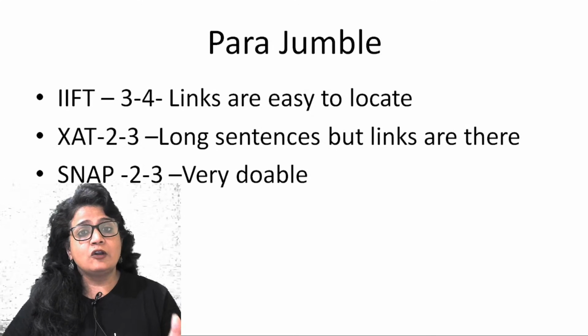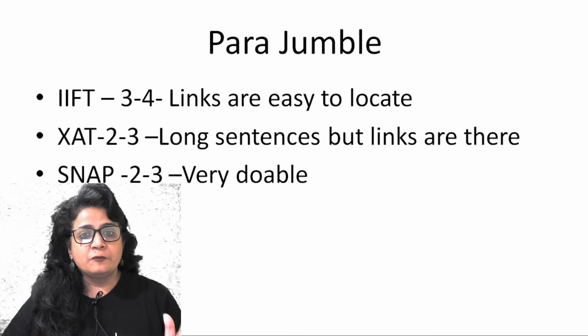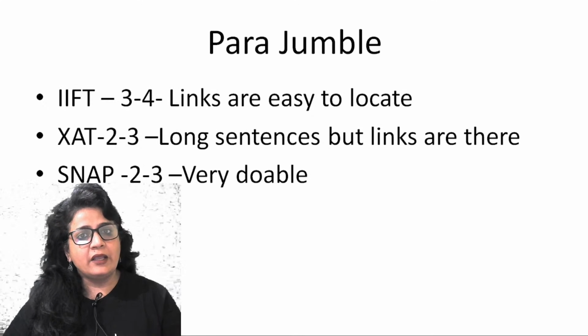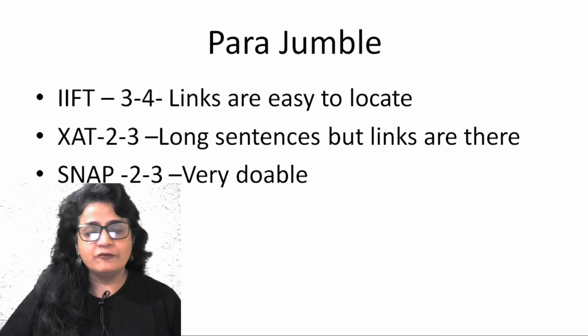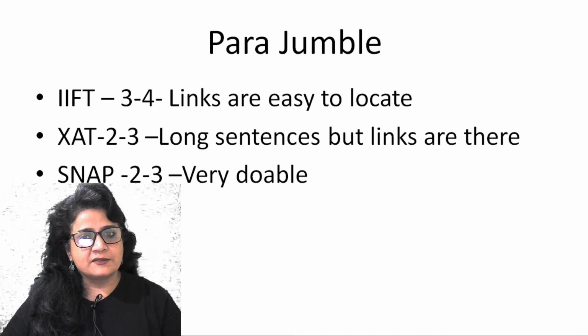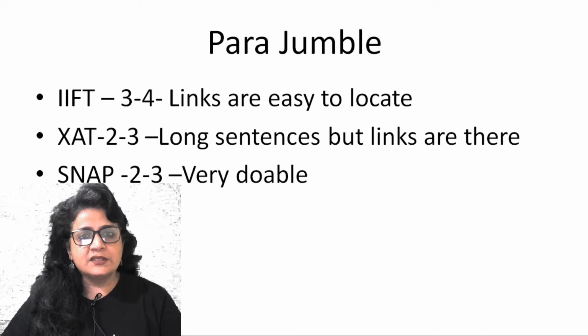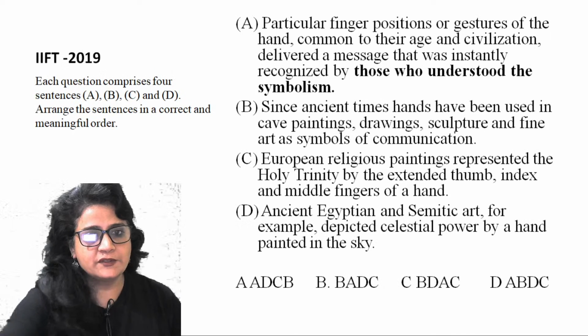If there are no logical links, there are definitely linguistic links. So read those sentences quickly, and you will be able to decipher the link and ultimately come up with the right answer. SNAP has very doable parajumble questions. So this is how you can get a fair idea about the parajumble question. Let's start discussing the questions now.